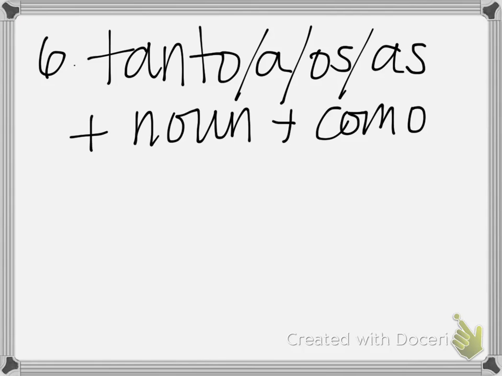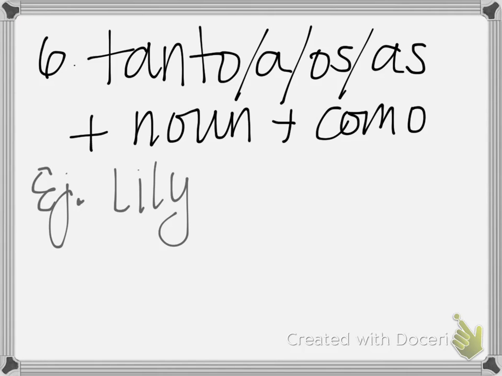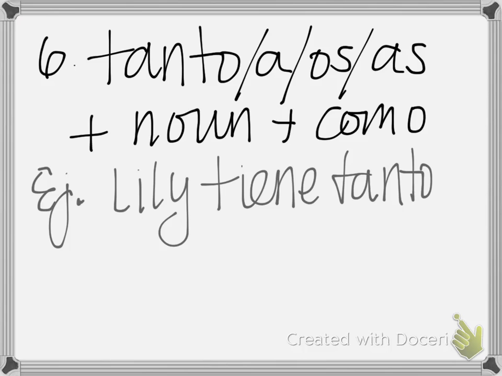Okay, this last structure is using tanto or any form of tanto, like tanta, tantos, or tantas, with a noun and como, to say that there are as many blank as something. Okay, a couple examples here. I could technically use this to talk about age if I wanted to. Por ejemplo, Lily tiene tantos años como yo.